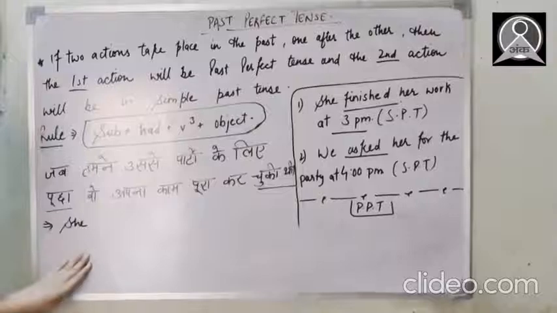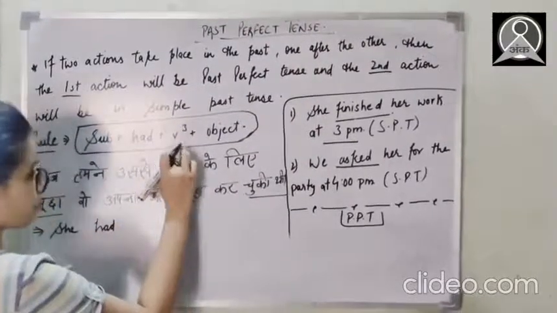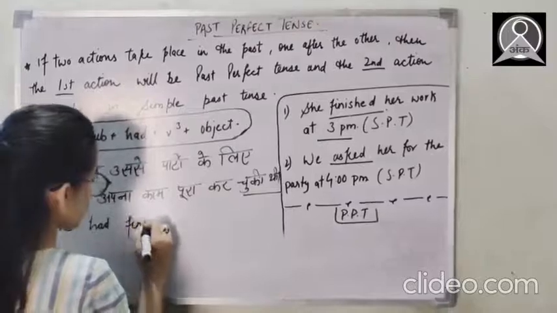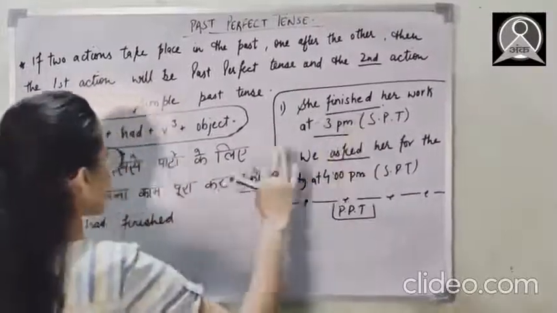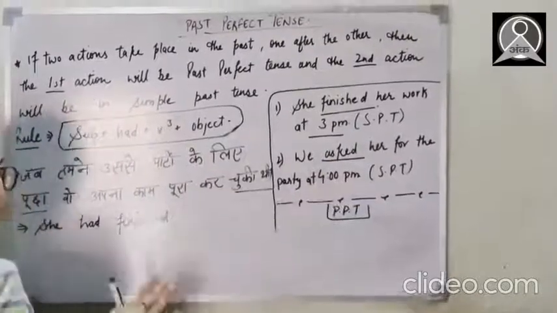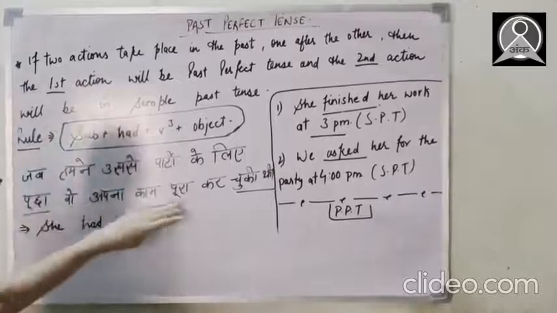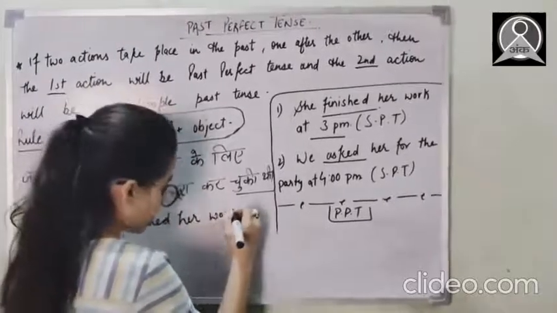So firstly subject she, then had, verb's third form, finished, then her work at 3. See, this is 3 p.m., I'm giving you the time here, but in this sentence there is no 3 p.m. Okay. वो अपना काम पूरा कर चुकी थी. She had finished her work.